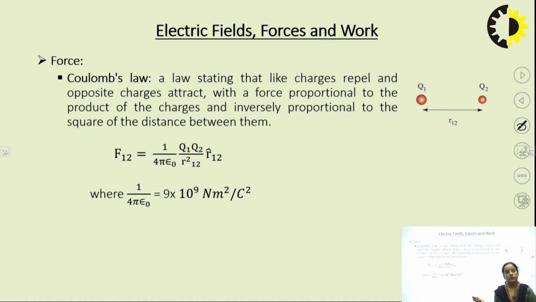This force can be defined as 1 by 4 pi epsilon Q1 Q2 by R12 square, and this is a vector quantity. 1 by 4 pi epsilon has the value 9 into 10 to the power 9 Newton meter square per Coulomb square.